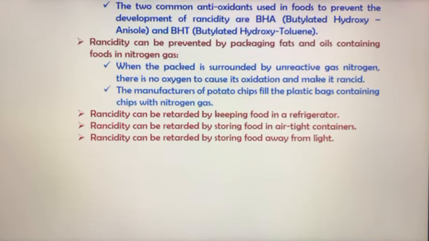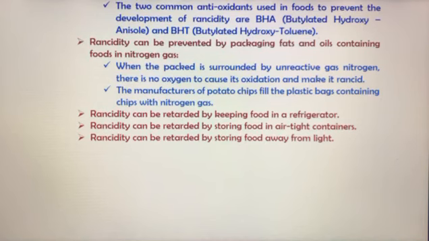This is very important. If you keep fats, oils and other food materials in airtight containers, you are not allowing oxygen to enter, so it has a limited supply. If you cut the supply of oxygen, it is unable to reach your food and you can prevent rancidity.